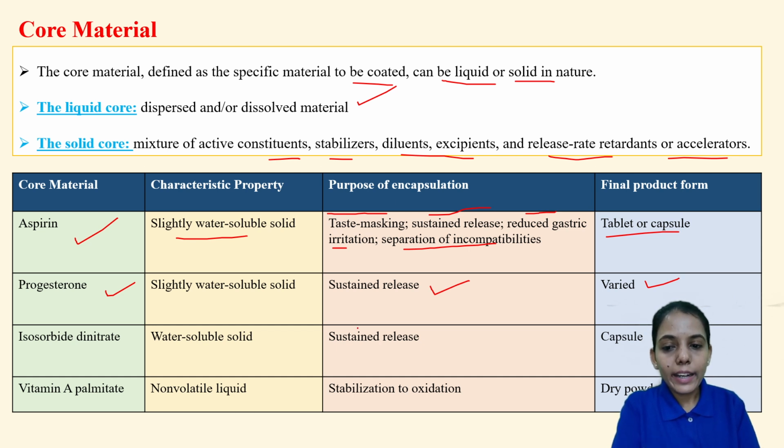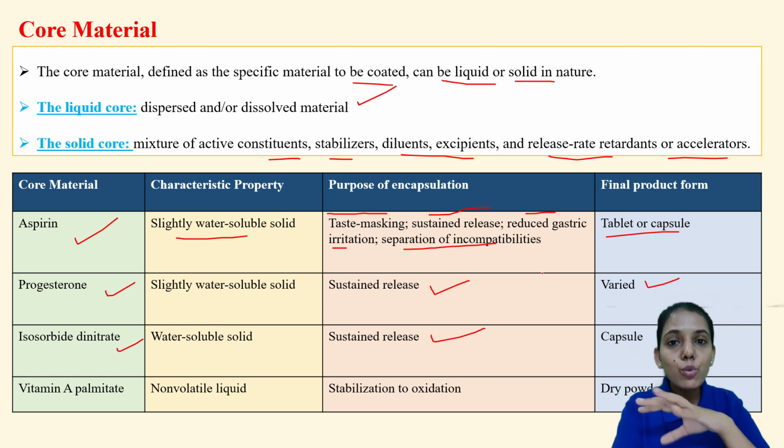Isosorbide dinitrate is water soluble. So what happens? Water soluble means when it comes into contact with water, it will give immediate release, which sometimes may not be required. So to give sustained release, meaning to release the content over an extended period of time, microencapsulation with suitable polymers will be given. Generally a capsule can be formulated, so these materials can be filled into the capsule.